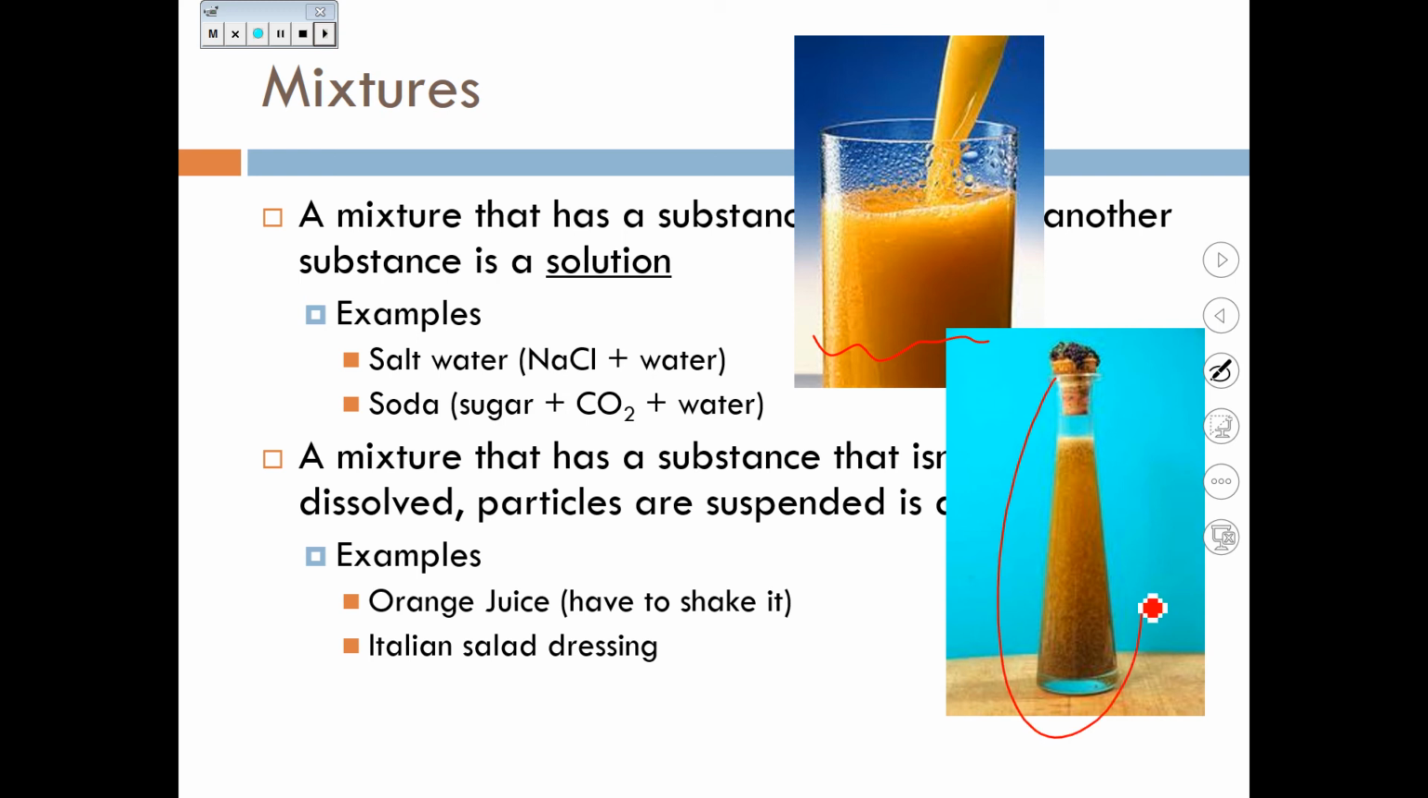Italian salad dressing, like in this picture, is another example of a suspension. All those herbs and spices have to be shaken in order to mix. And if you don't shake it and let it sit, those particles drop to the bottom. And that is an example of a suspension.